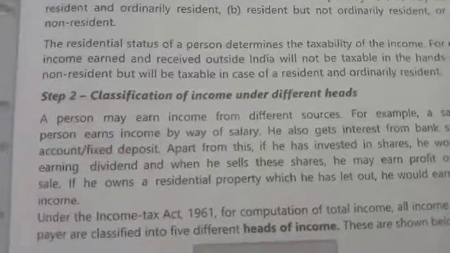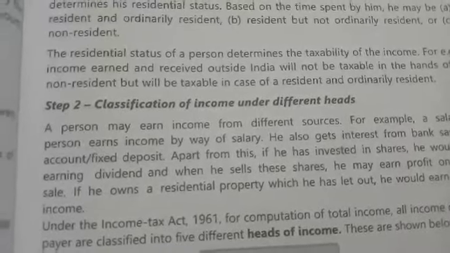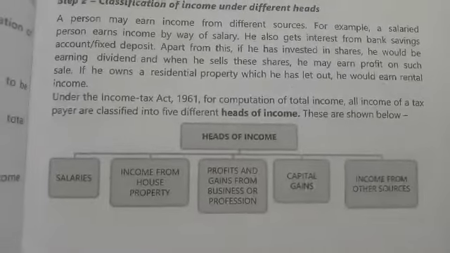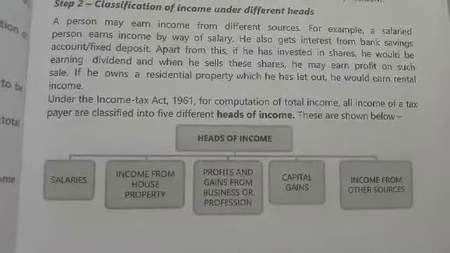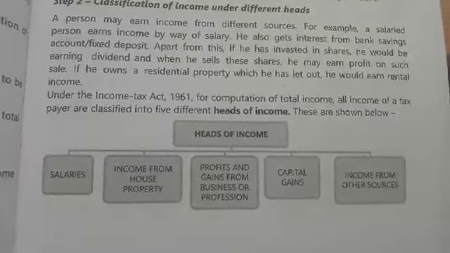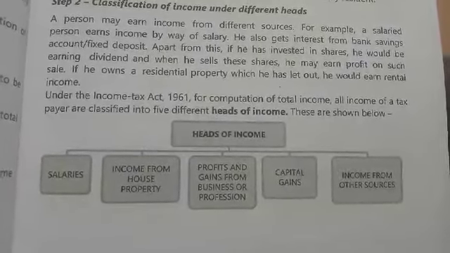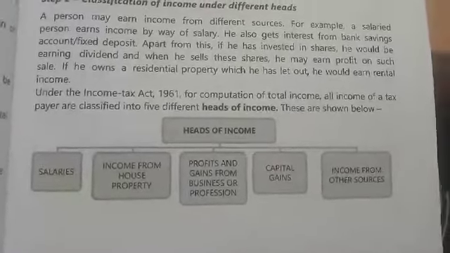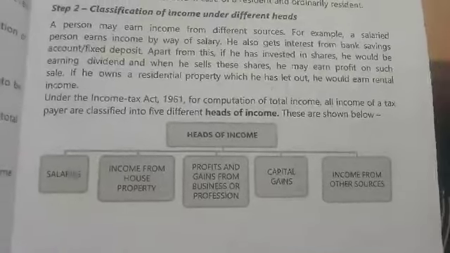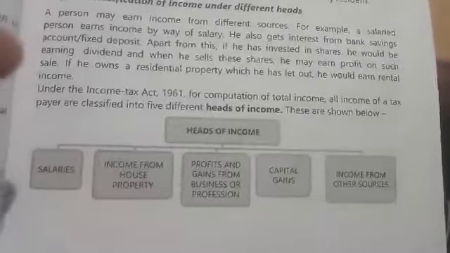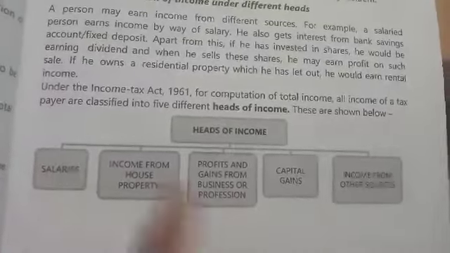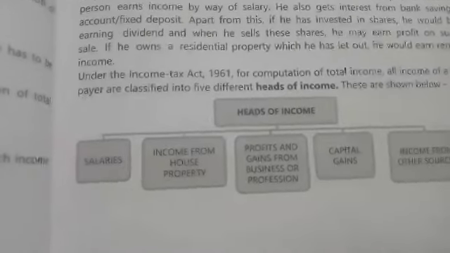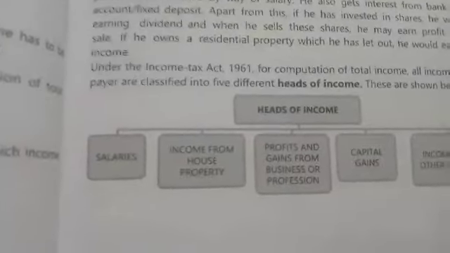Next, we have to classify the income which came to us under different heads. There are 5 heads of income: income from salary, income from house property, income from profits and gains from business or profession, capital gains, and income from other sources. We have to classify which income is under which head. After classifying, we'll calculate the income earned under each head separately.